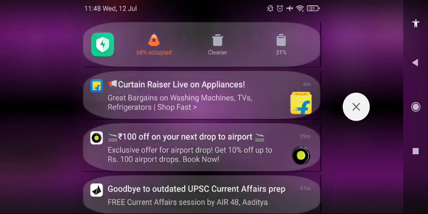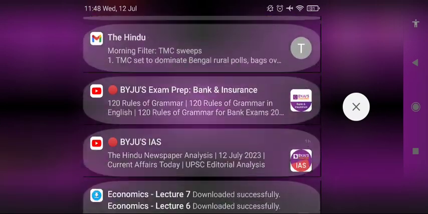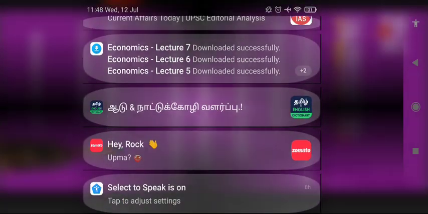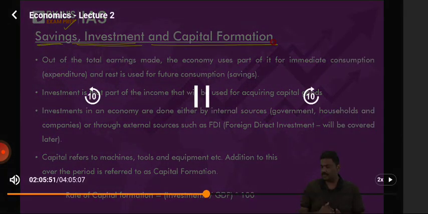Done. Let's start. So we're done with the idea of microeconomics. Now let's slowly and steadily enter into macroeconomics. The first thing I want to discuss in macroeconomics is the idea of savings, investment, and capital formation. Let's go one by one. Let's start with savings, then investment, then what is capital formation. You'll come across a lot of concepts now. Please listen to me very carefully.